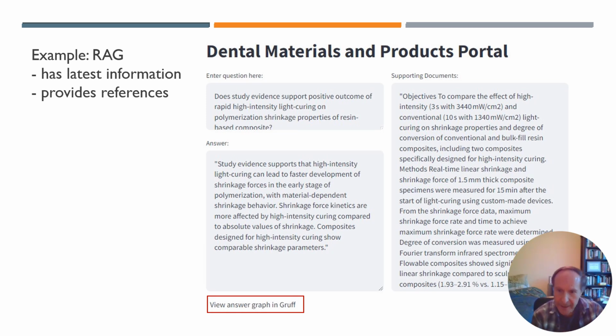And assuming that the system finds at least one good answer for the question, then the answer goes in the box below on the left, and then the supporting documents are shown on the right in that long scrollable window. And then in addition, at the bottom, where I've drawn a little red box around it, there's a link called View Answer Graph in Gruff. That allows the user to then do additional exploration of the knowledge graph to find more information than what was given by the system as the initial answer to the question.